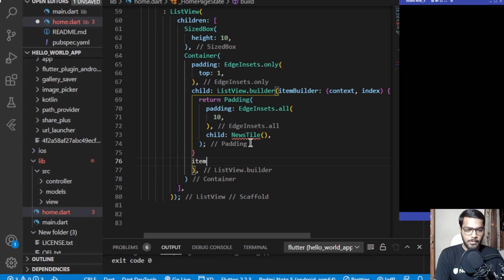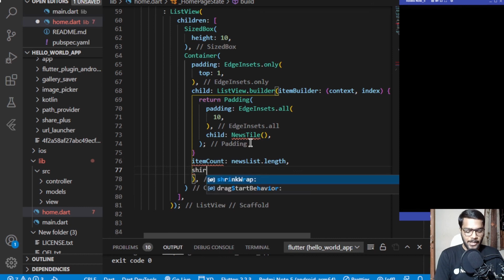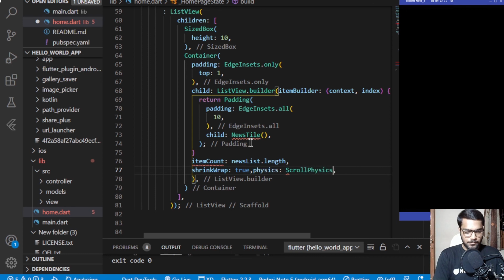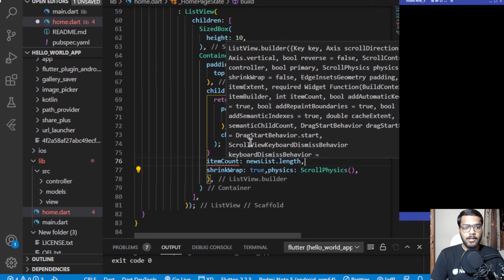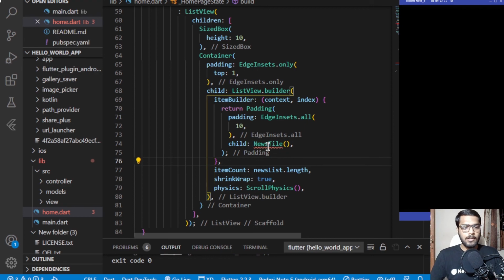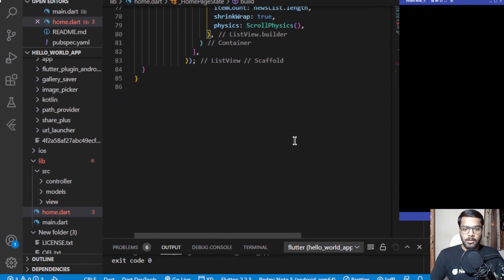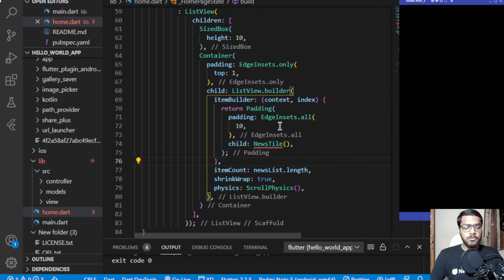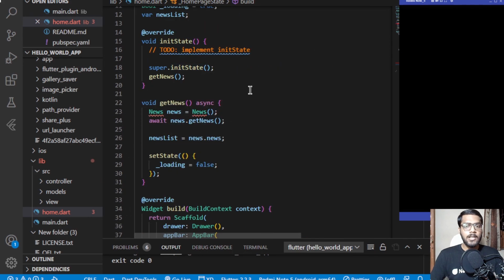So the first one would be the item count, and that would be equal to the news list dot length. The next thing which I will be adding is a shrink wrap, which will be set to true here. And the next thing would be a physics, which will be equal to scroll physics. And after that, the item builder is already there, and for the item count the error is fixed for now. And I guess we need to create now the news style and this particular news as well.